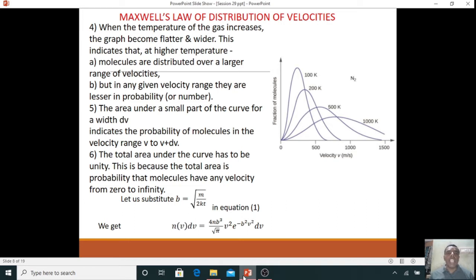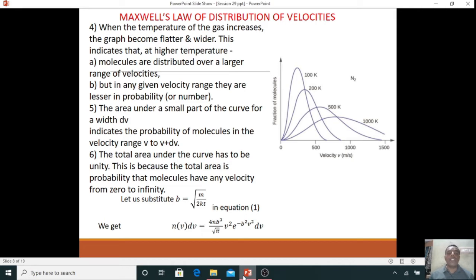When the temperature of a gas increases, the graph becomes flatter and wider. This indicates that at higher temperature, molecules are distributed over a larger range of velocities, but in any given velocity range, they are lower in probability or number. Next, the area under a small part of the curve for a width of dv indicates the probability of molecules in the velocity range from v to v plus dv. Next, the total area under the curve has to be unity, because the total area is the probability that molecules have any velocity from 0 to infinity.